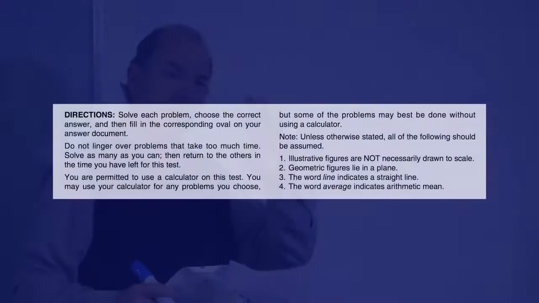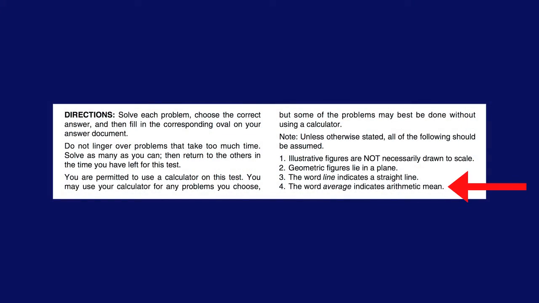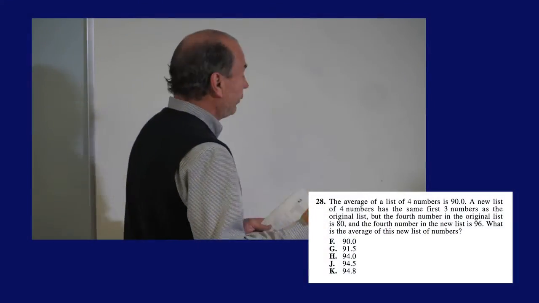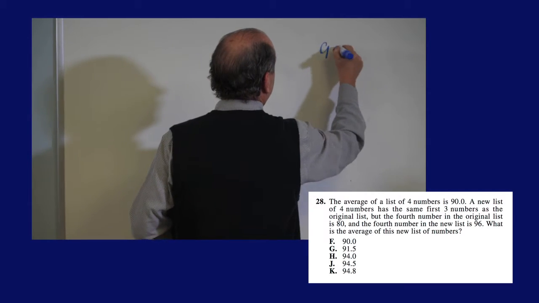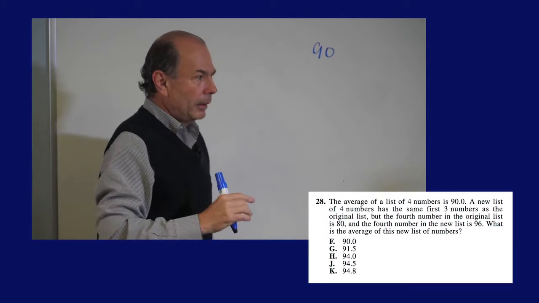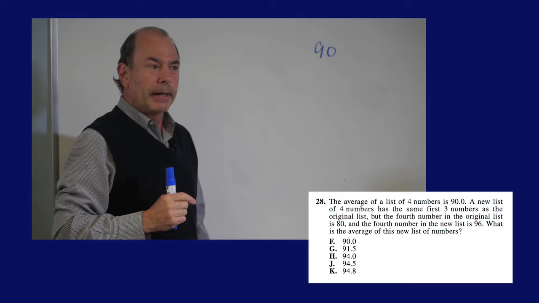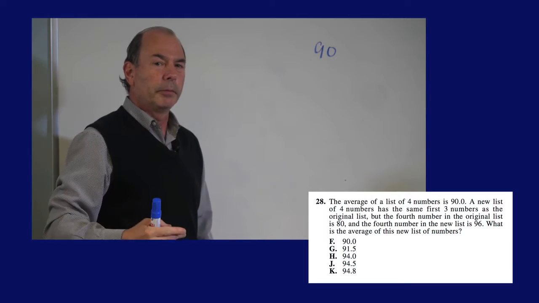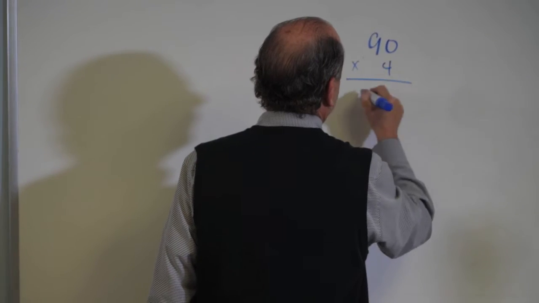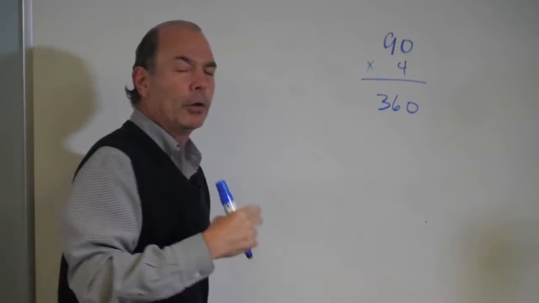Well, they cover themselves because in the directions at the beginning, it actually says when we use the word average by itself, we mean the mean. We mean the arithmetic mean. So the ACT did cover itself on this. So it says there are four numbers that average 90. Okay, well, what do you do? Well, the first thought is they could all be 90. And if they're all 90, what would their total be? 90 times 4. That's your first thought when it comes to average, mean questions.